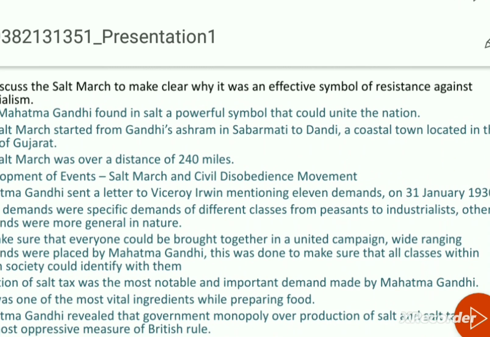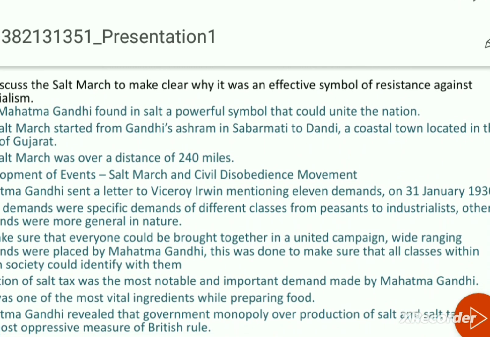The non-cooperation movement was launched, and only after one year, within a year you can say, it was called off. So what were the reasons behind that, why did the non-cooperation movement lose its momentum? All these points you have to go through properly.